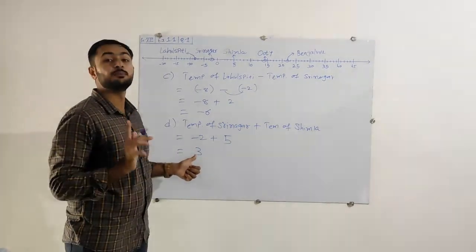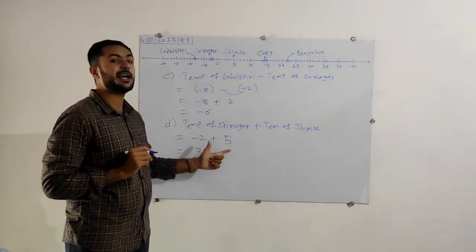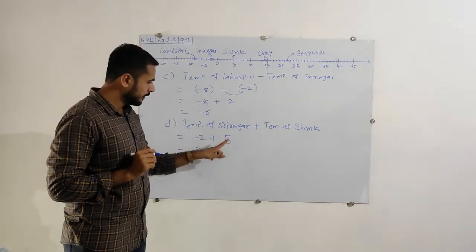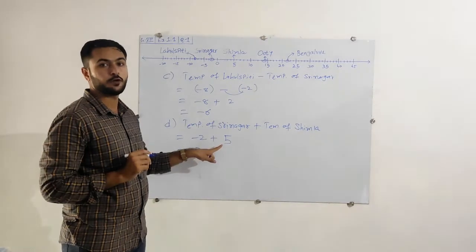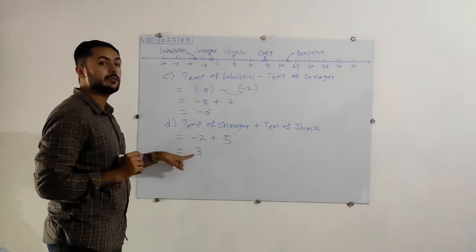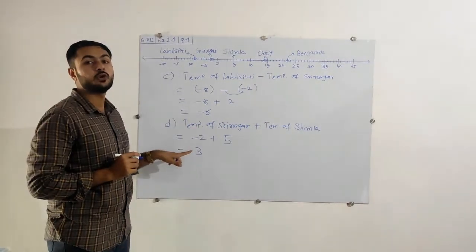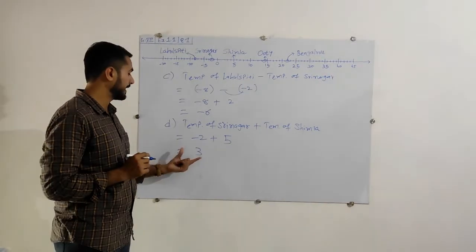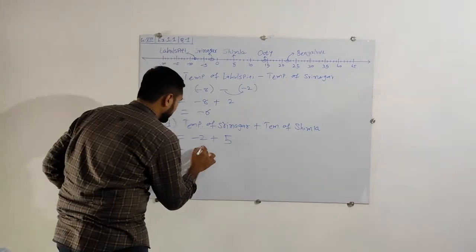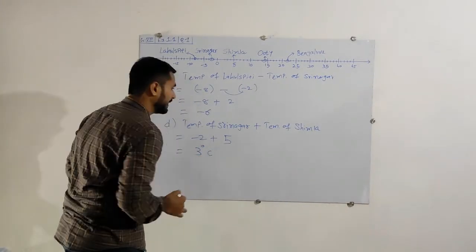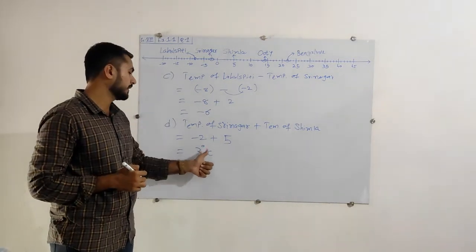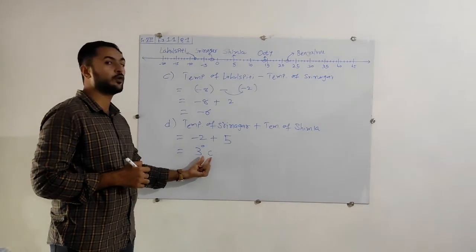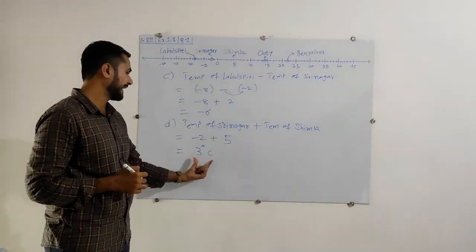Right, now which sign should we put here? The sign of the bigger number. Which is the bigger number, 2 or 5? 5. For the 5, the sign is positive. It means we will keep positive for 3. So our answer is plus 3 degrees Celsius, because it shows temperature. That's why we have to put degrees Celsius. Celsius is the unit for temperature. So we will write like this.